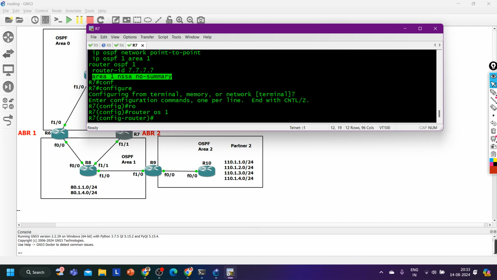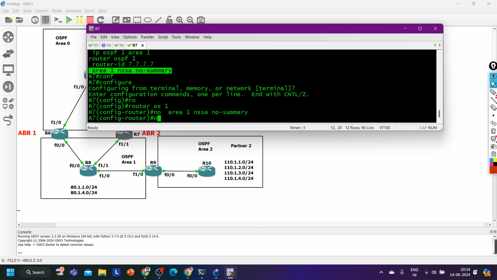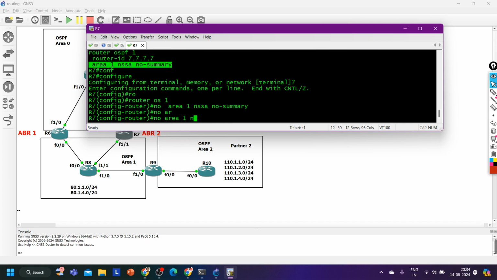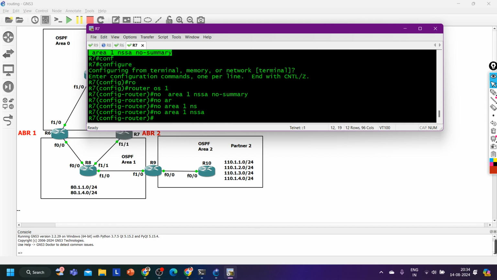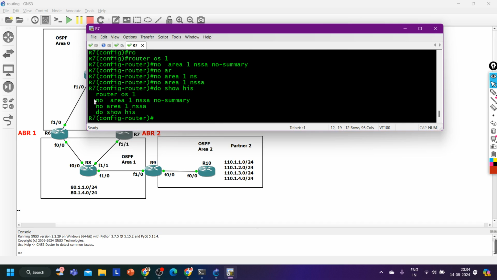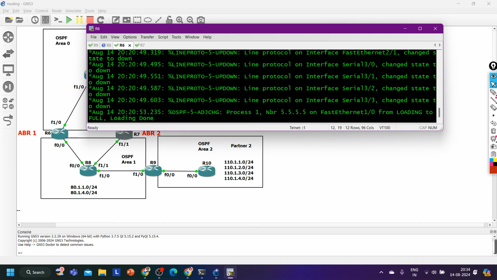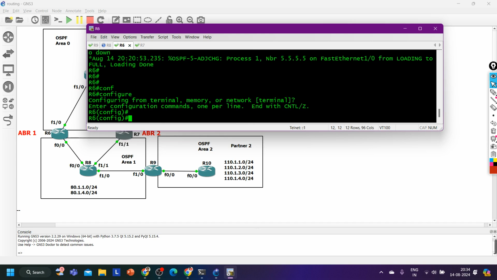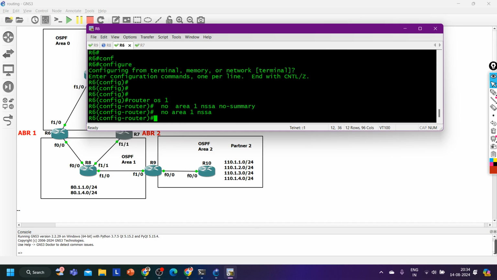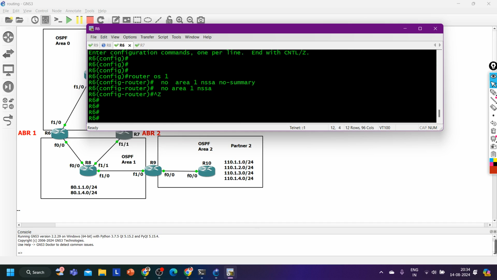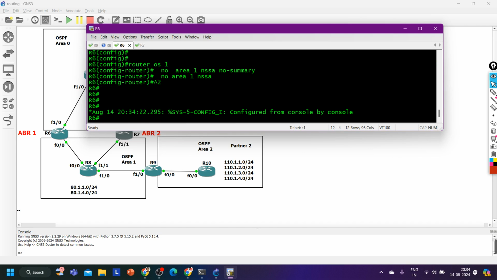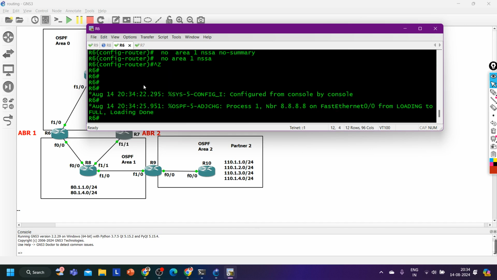Router ospf 1 and no to this command, and no area 1 nssa. Do show history, and I am going to run the same command on router number 6 also. Done. Just wait for some time. It will form neighborship between router 6 and router 8.